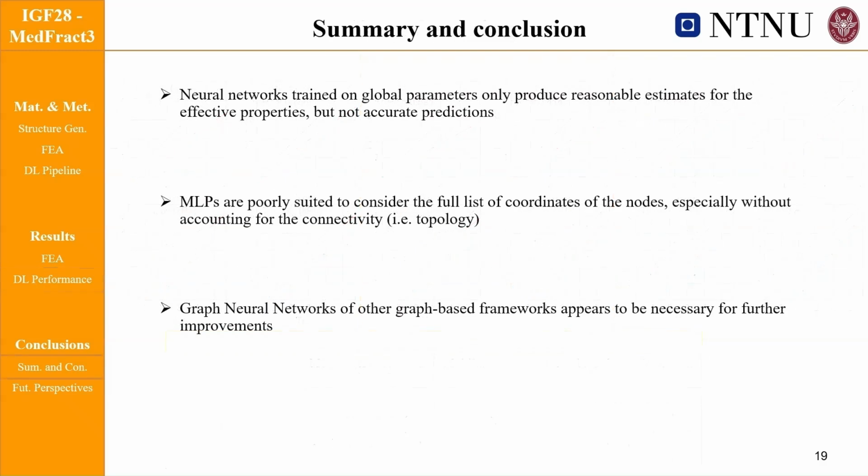So to summarize, the results tell us that current global parameters are unsuitable for achieving accurate prediction because we are not able to sufficiently discriminate similar but different structures. And crucially, in general, we have seen that multilayer perceptrons are poorly suited for handling graph structured data that will enable us to distinguish these structures.